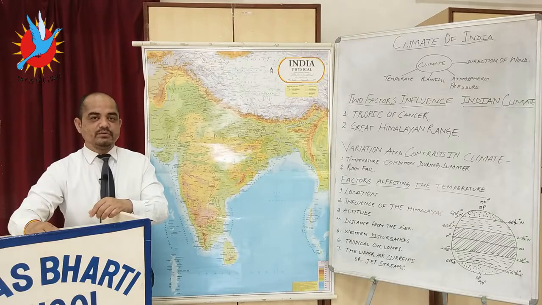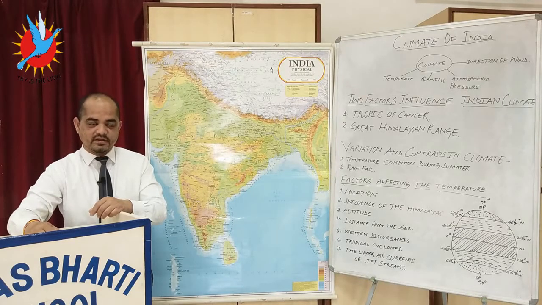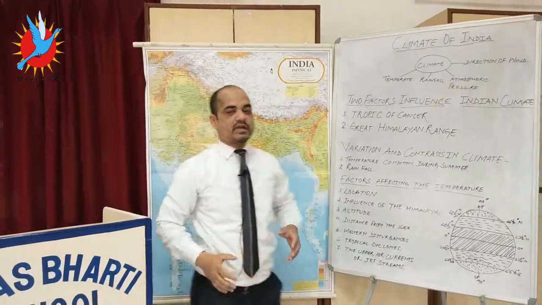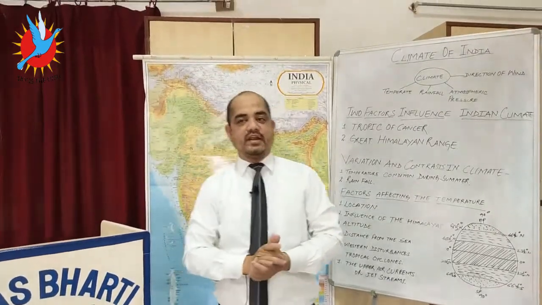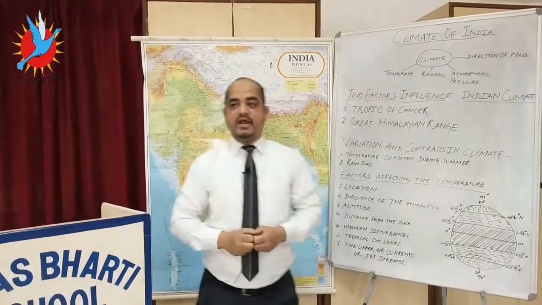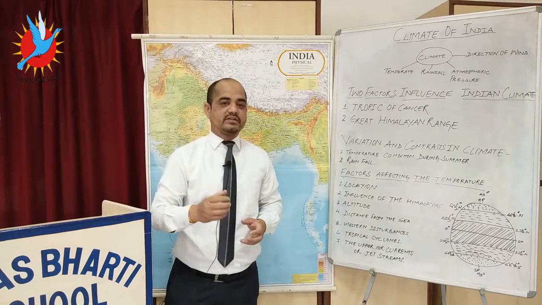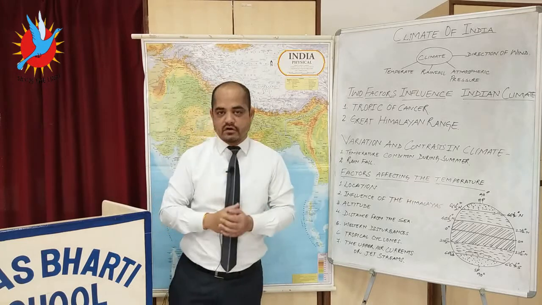Morning everyone. Today we will discuss climate of India, chapter number 4, ICSE board geography. Before starting that chapter, let's discuss the location of India, the latitudinal extent of India, the longitudinal extent of India, islands of India, areas of India, east-west corridors of India, north-south corridors of India.